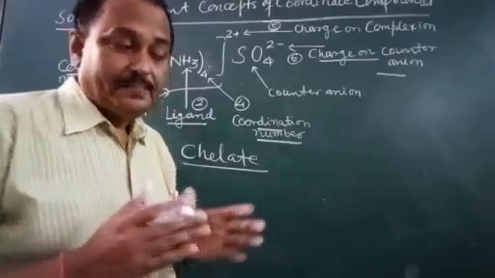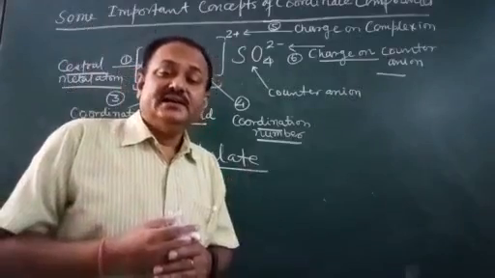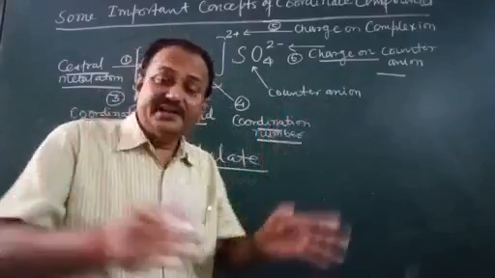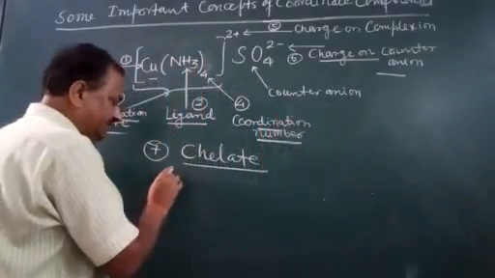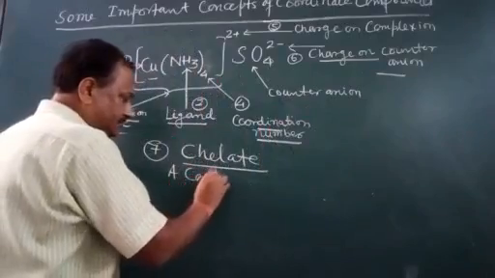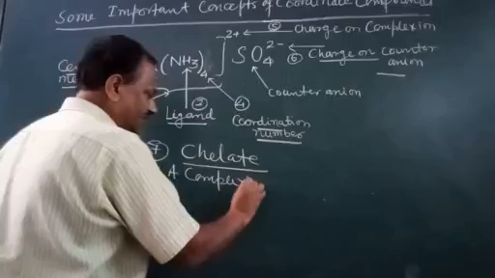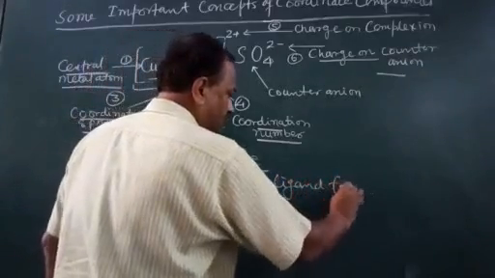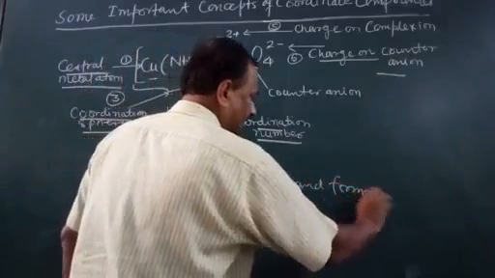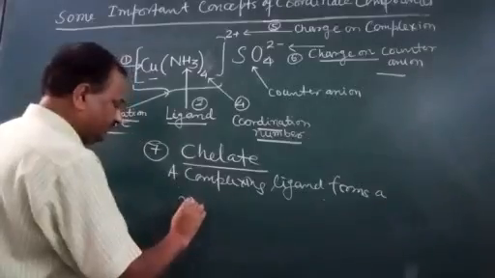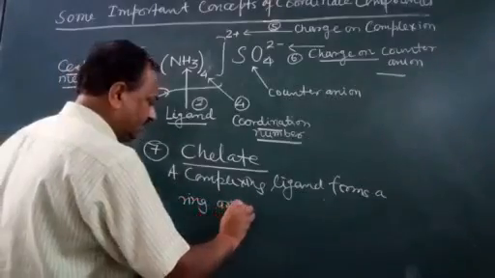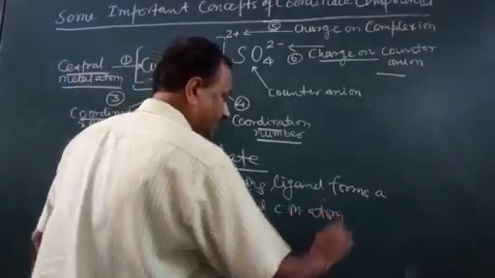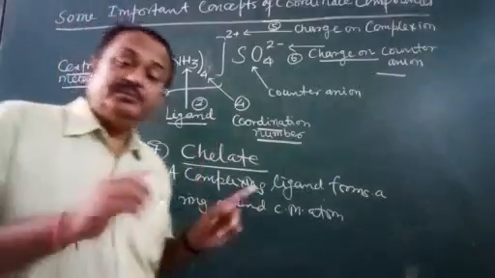Chelate is nothing but a complexing ligand which forms a ring around the central metal atom. There is a formation of a ring.